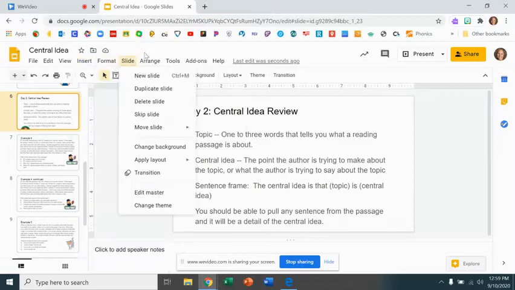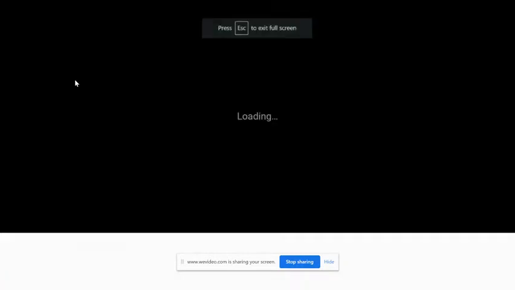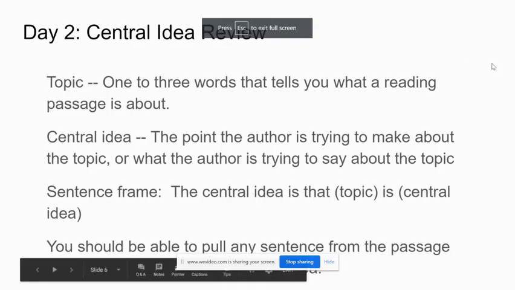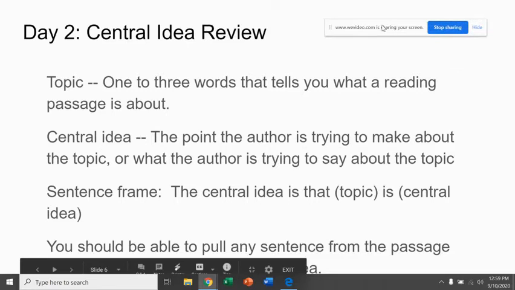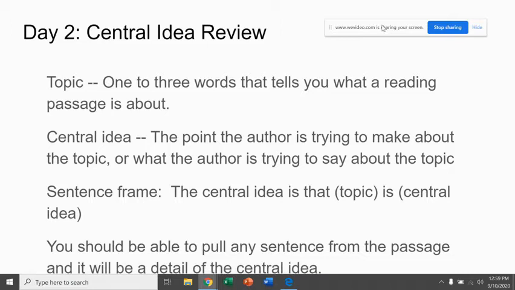So for example, if I was an author and I wanted to write about hurricanes, hurricanes could have several different central ideas, okay? The hurricane is the topic. It's a one-word topic, okay? The central idea is the point the author is trying to make about the topic, or what the author is trying to say about the topic.